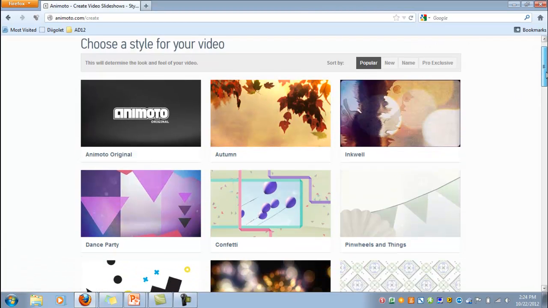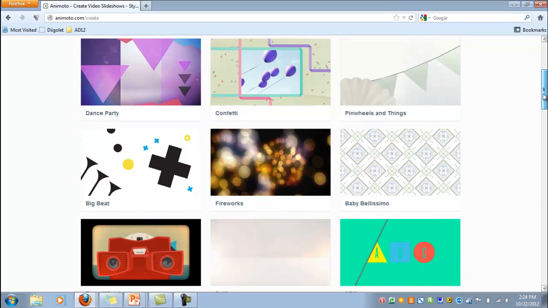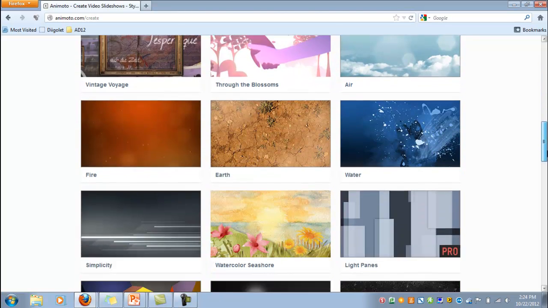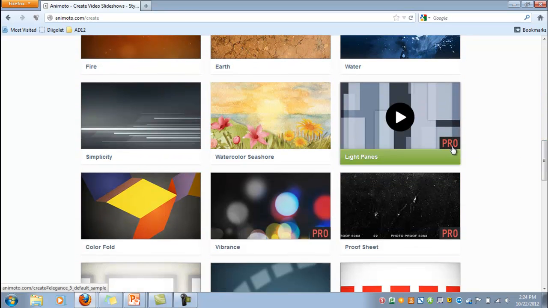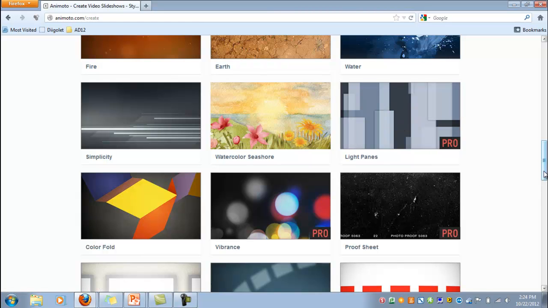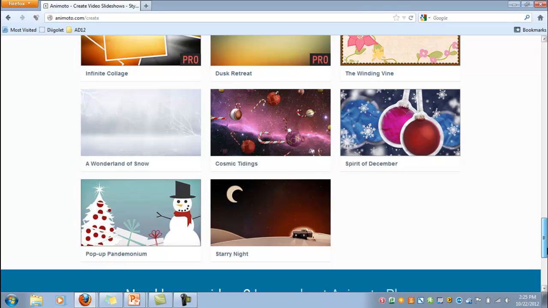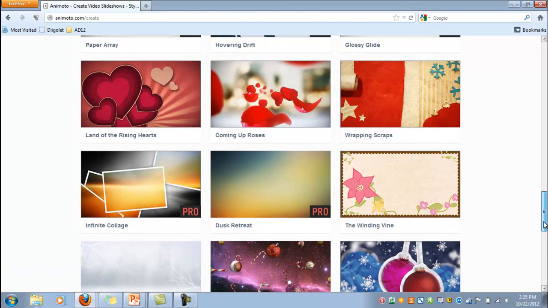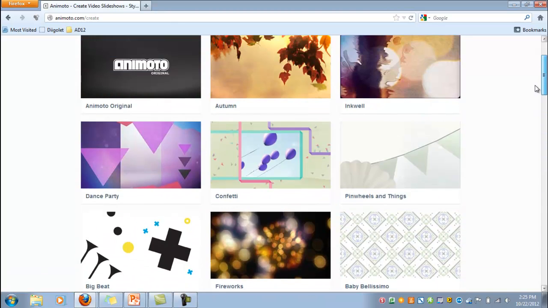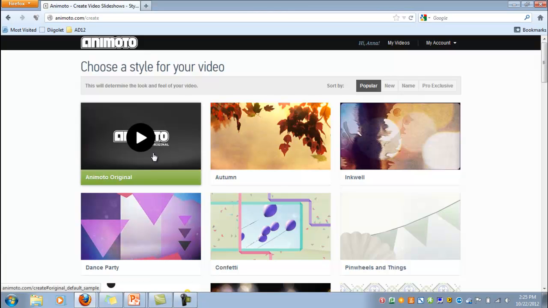As you can see scrolling through here, Animoto has quite a few options, and with the exception of the ones that have the word Pro in the lower right hand corner, you and your students can use any of the templates that you see here. If you look through them, you'll see that really all the fun ones are the ones that are free. There are a couple plain simple ones that are available for free, like this original Animoto, but otherwise the rest of them are all a little bit fancy, which, as you know, is generally what students prefer.